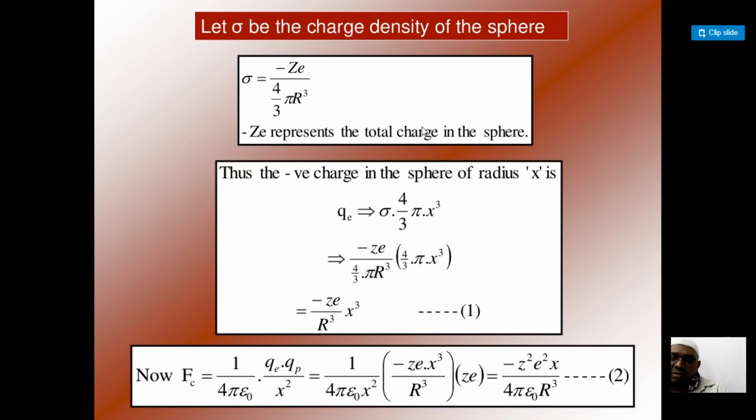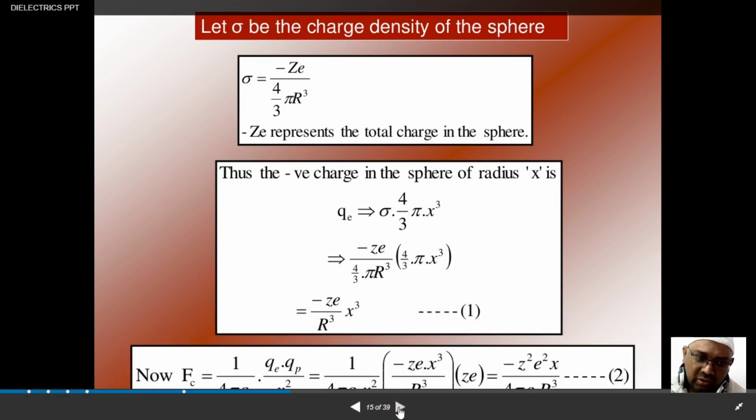So Fc is equal to 1 by 4 pi epsilon naught Qe into Qp by x square. This is the general expression for the attractive force, taken from the inverse square law. Qe is the electron charge, so it has been written as minus Ze x cube by R cube. What is Q suffix p? The positive charge, therefore we have written it as Ze. When we multiply, we get minus Z square e square x by 4 pi epsilon naught R cube. I think you have a very clear idea.